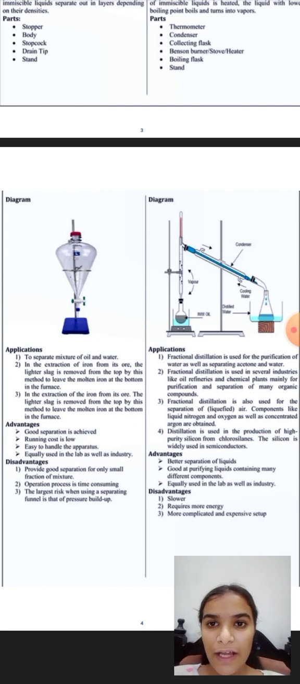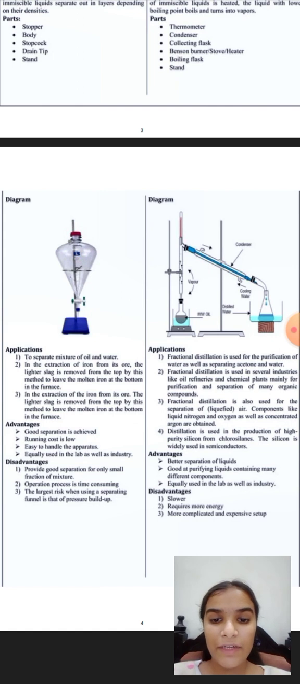Now the applications of the funnel: separating a mixture of oil and water. In the extraction of iron from its ore, the lighter slag is removed from the top by this method to leave the molten iron at the bottom in the furnace.